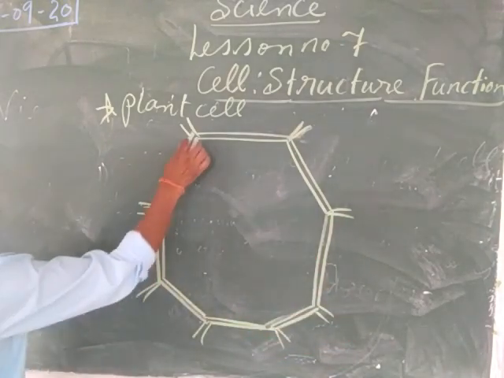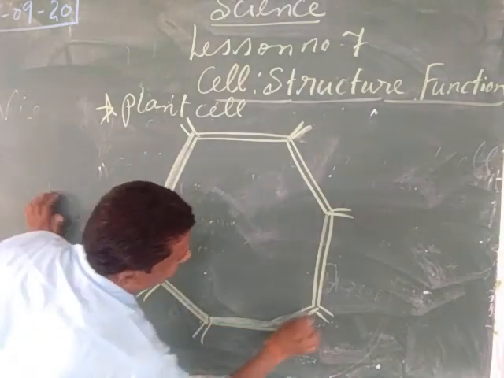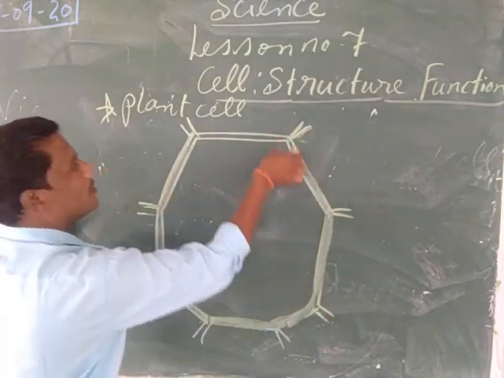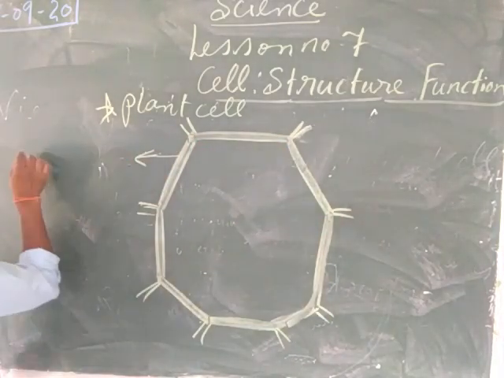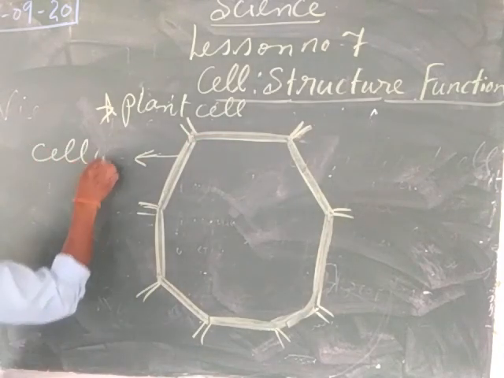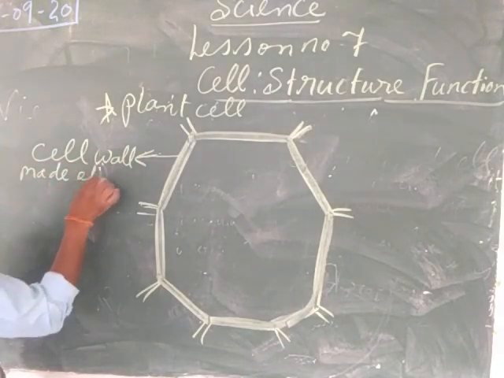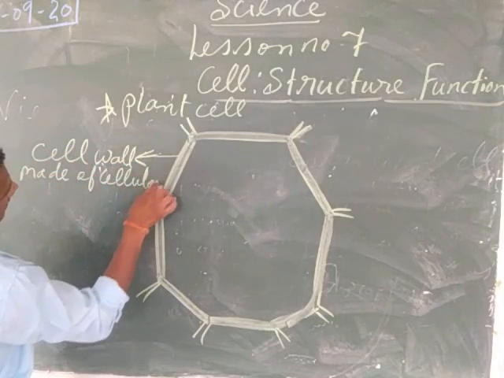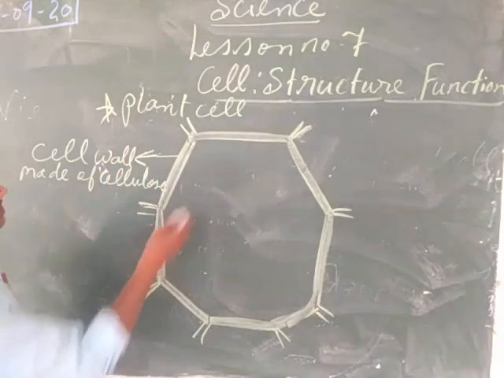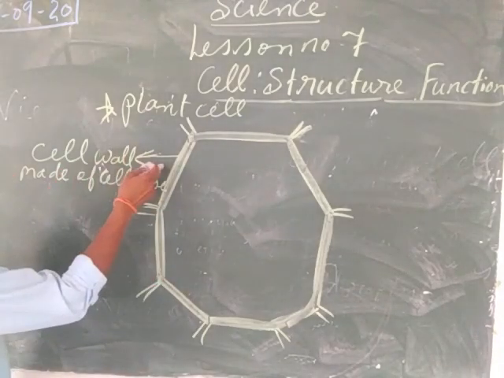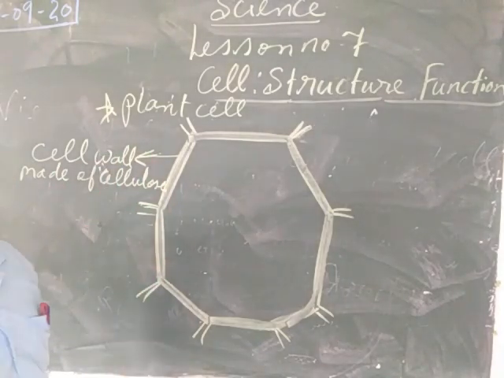So first of all, we can see the outer boundary of the plant cell. This outer boundary of the plant cell is called the cell wall. This cell wall is made of cellulose. C-E-L-L-U-L-O-S-E is cellulose. The outer boundary of the plant cell is made up of the cell wall, and this cell wall is made up of cellulose. It is present only in the plant cell. It is not present in the animal cell.